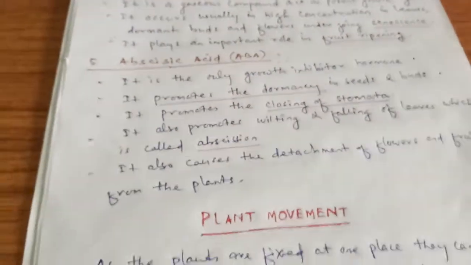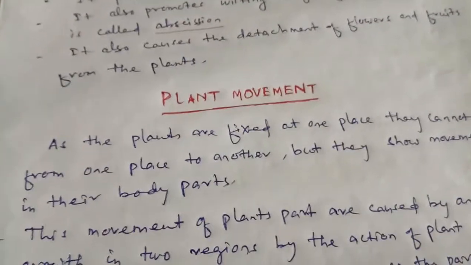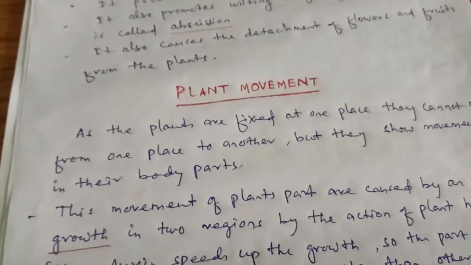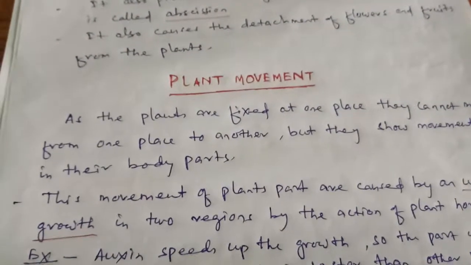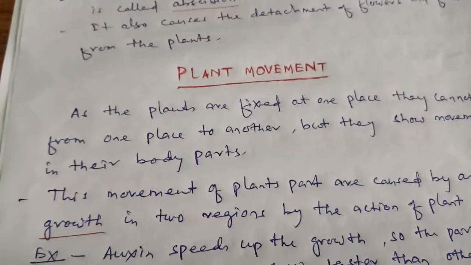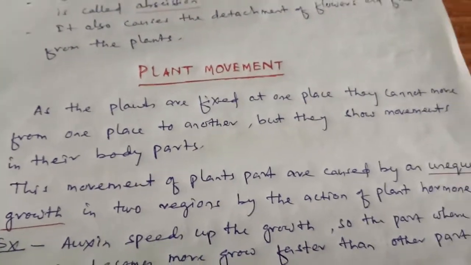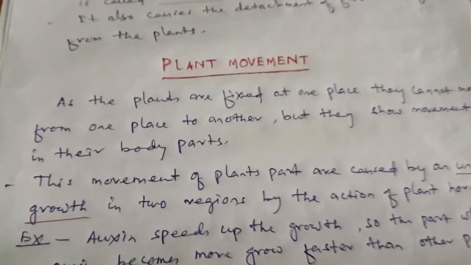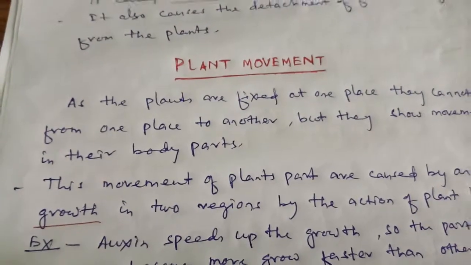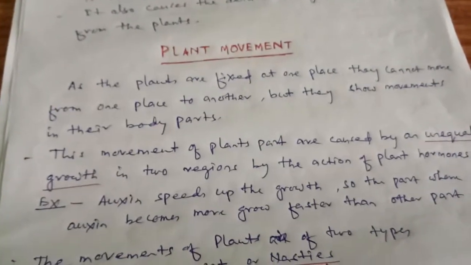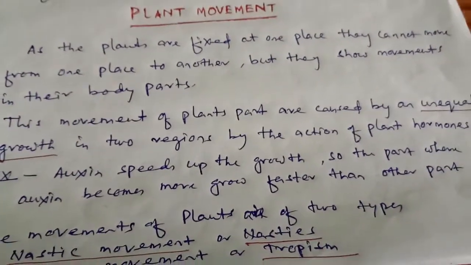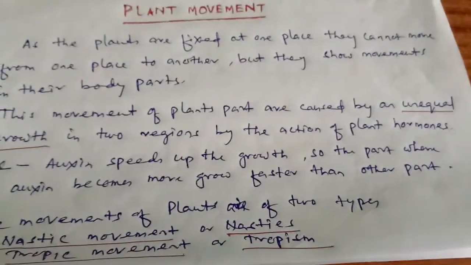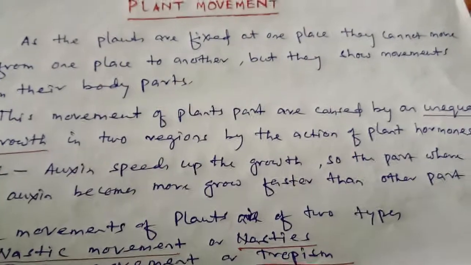Now, students, plant movement. As the plants are fixed at one place, they cannot move from one place to another, but they show movement in their body parts. This movement of plants' parts is caused by unequal growth in two regions by the action of plant hormones. For example, auxin speeds up growth, so the part of the plant where auxin becomes more grows faster than the other part.